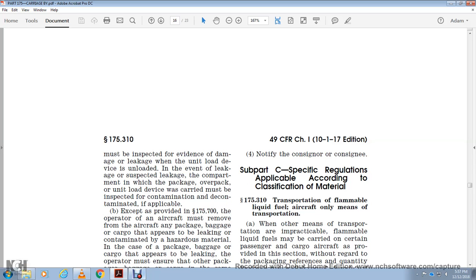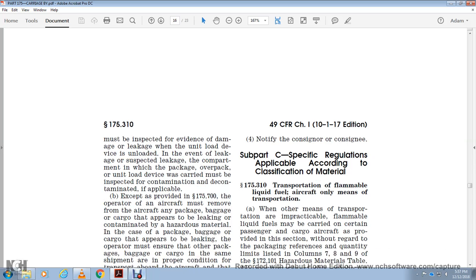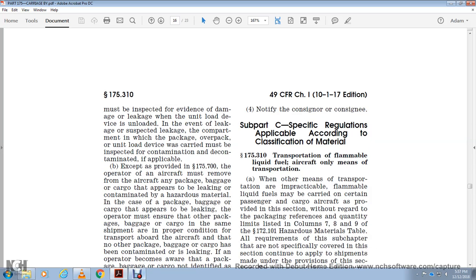The operator of the aircraft must remove from the aircraft any package, baggage, or cargo that appears to be leaking or contaminated by hazardous material. In case the package, baggage, or cargo appears to be leaking, the operator must ensure that the other packages, baggage, and cargo within the same shipment are in proper condition for transport aboard the aircraft, and that no other package, baggage, or cargo has been contaminated or is leaking.